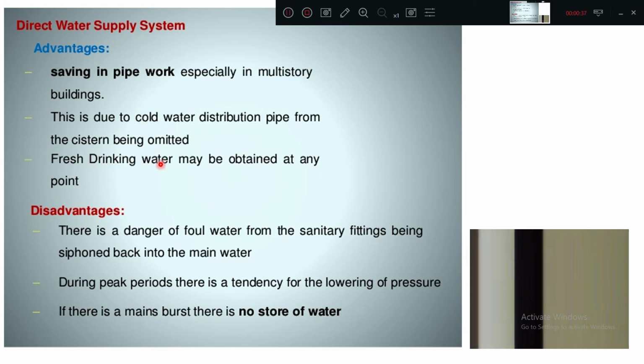Fresh drinking water may be obtained at any point. Means what, you are directly taking from the supply main, no? So that is why fresh water is always available.